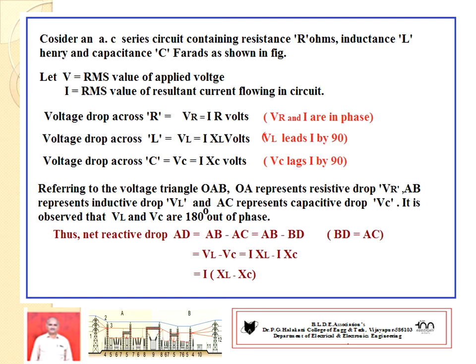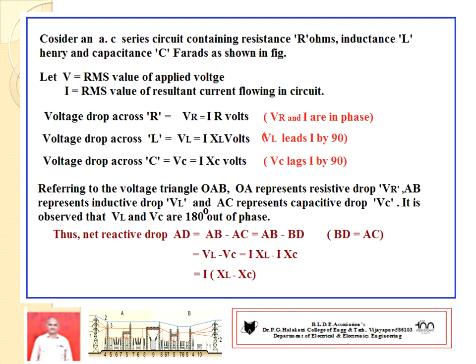Consider an AC circuit consisting of R ohms, inductance L Henry and capacitance C farads as shown in the figure. This AC series combination is connected across an AC voltage source of RMS value. Let V be the RMS value of applied voltage.